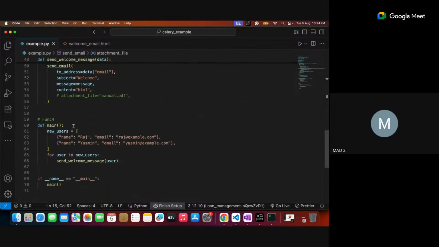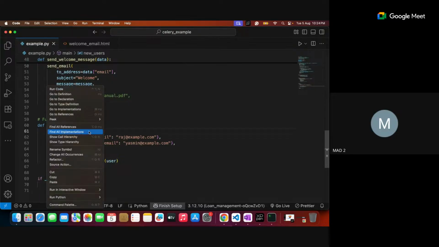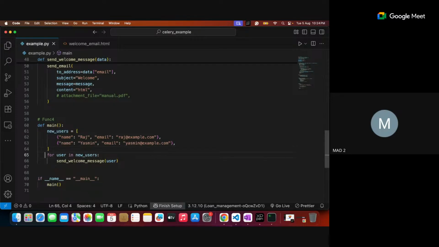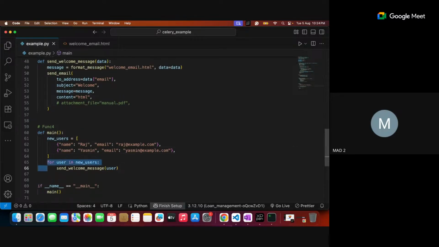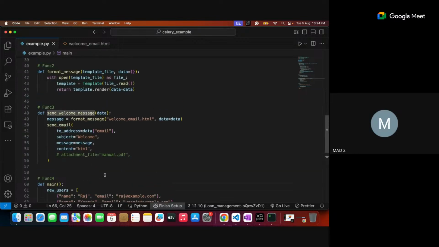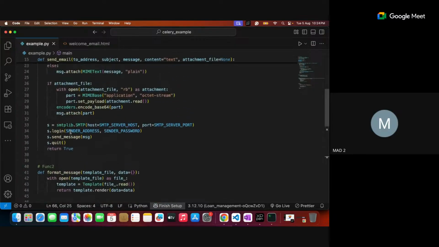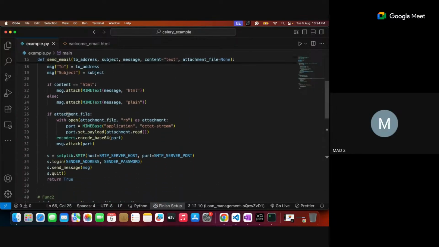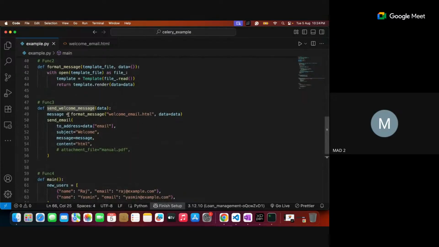Yeah, this is my main one, how this main is working. As he has given the Raj mail ID and Yasmin mail ID, the new users are receiving a welcome message. This welcome message is executed for every new user because it runs in lines 65 and 66, for the 2 users you are sending to. So the new users get the mail with this welcome message. The welcome message calls send mail, so the entire send mail is called. Now let us check whether this Python program is working successfully or not. Based on that only we go forward.